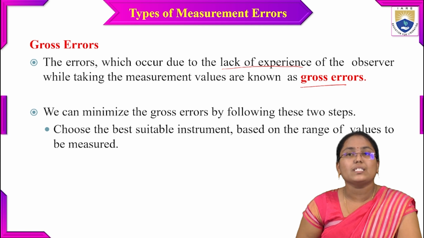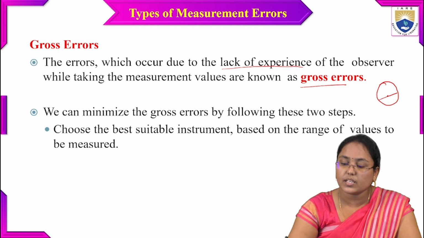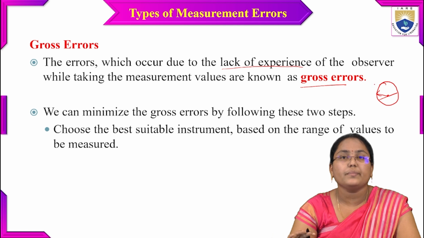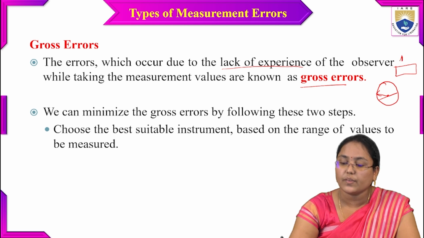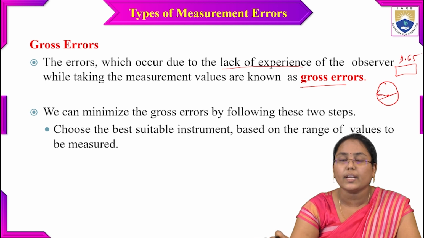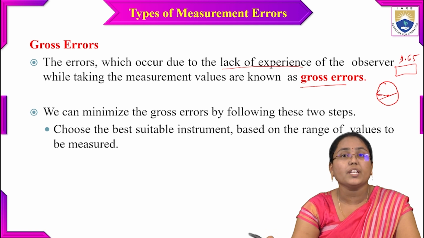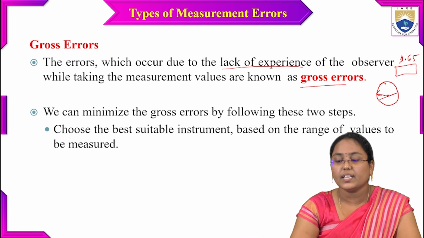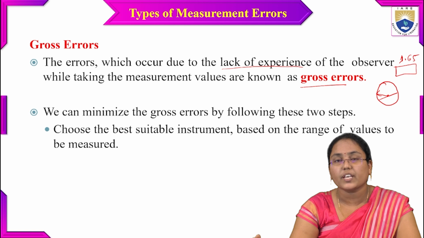First, choose the best suitable instrument based on the range of values to be measured. For example, in the previous example, this looks like an analog meter. Instead of choosing a meter where there will be some deviation in the actual value, you just use a digital meter, so that it directly shows the value very accurately, that is 1.65. Just by looking at this meter, you can accurately measure the value and note it down. Even if the observer is a new person, there won't be any error in the measured value. There is no need of experience in this position.